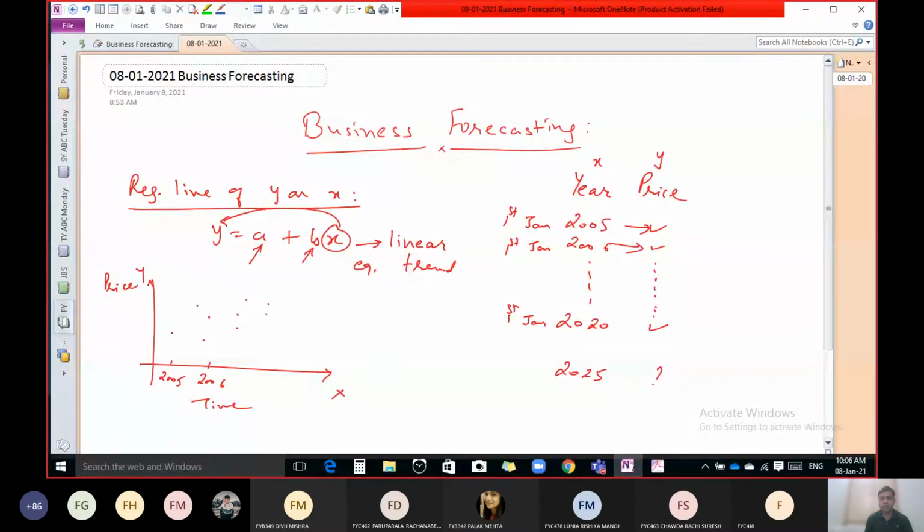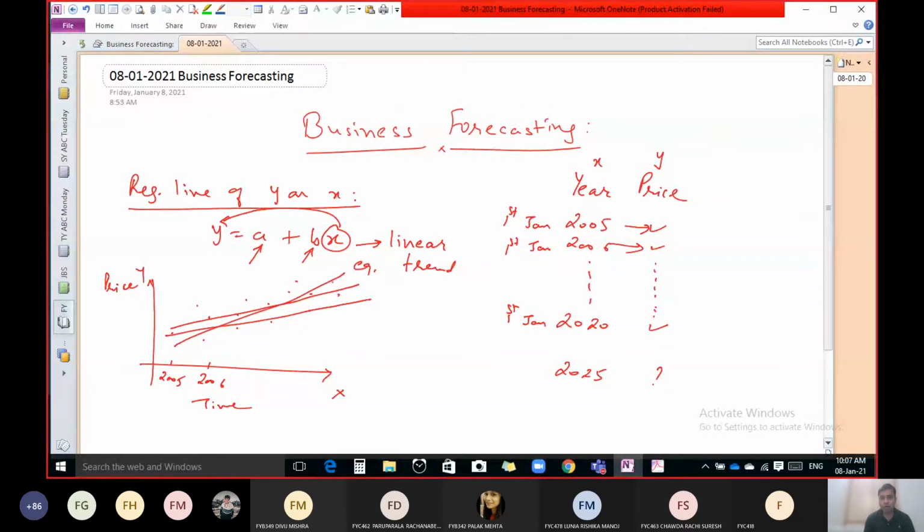Then you have to draw one line which passes through the majority of the points, or nearer to them, in such a way that the error should be minimum.